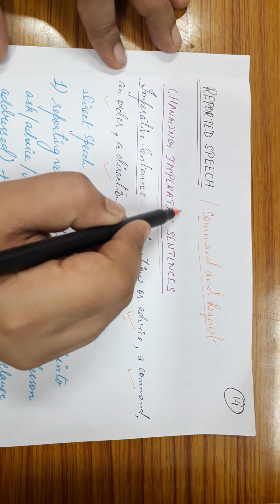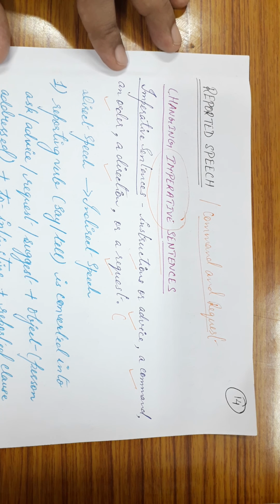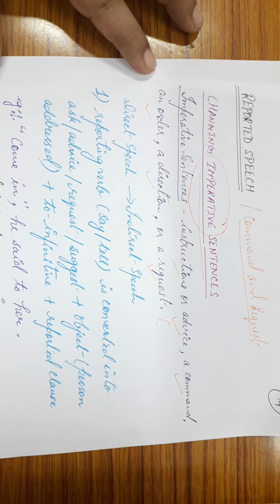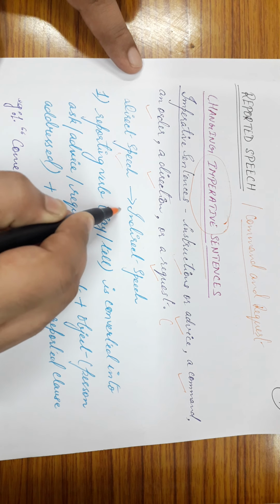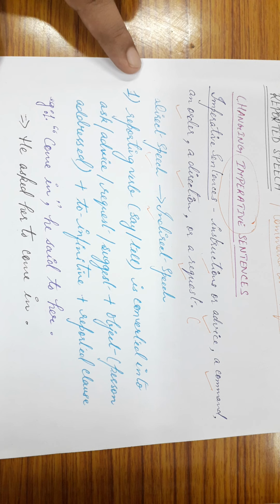I have chosen this particular word, imperative sentences, because under this you would be able to know a lot of things regarding how imperative sentences are changed from direct speech into indirect speech. Today I am going to give you certain basic examples just to make you understand the structure of changing imperative sentences from direct speech to indirect speech. Once the structure is clear, you would be able to follow the other rules of imperative sentences very easily. They are not so difficult.